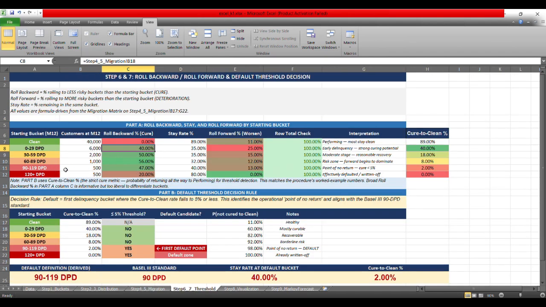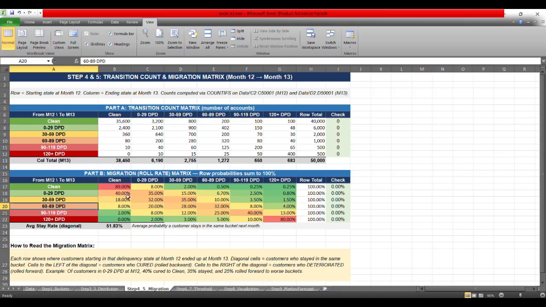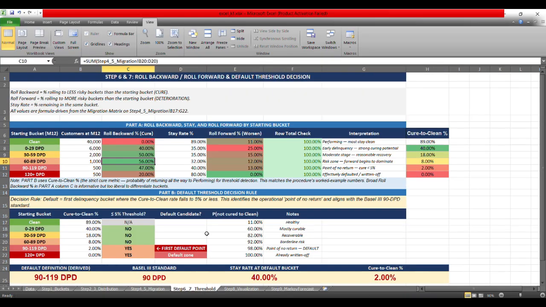Now, similarly for the other rates, let's say 60 to 89 DPD. Here you would see the 32% is the cure rate, and these are the roll backward buckets, the good buckets for this particular one. So it is 56%.